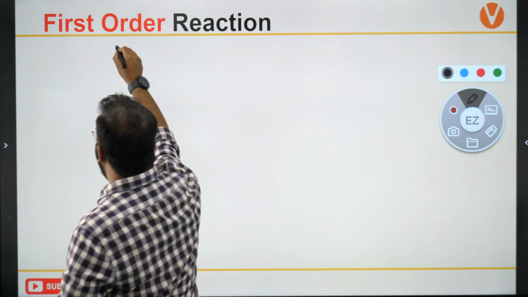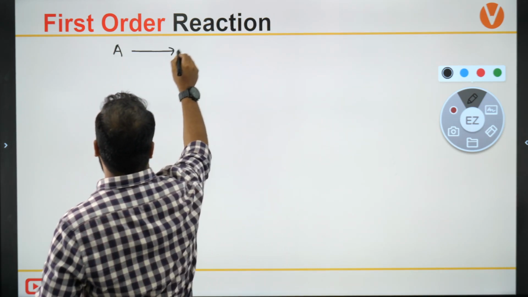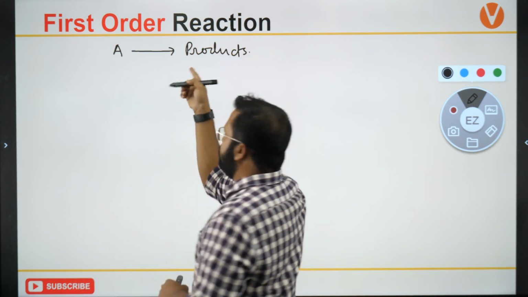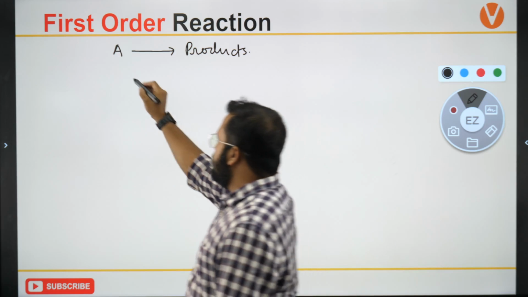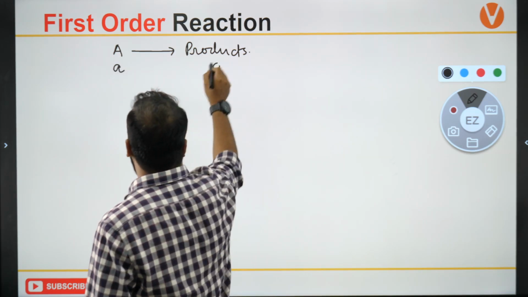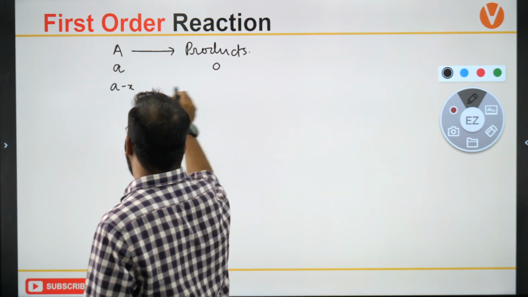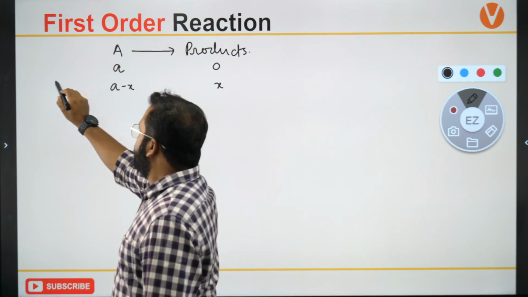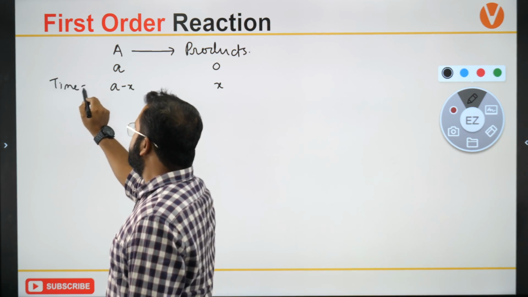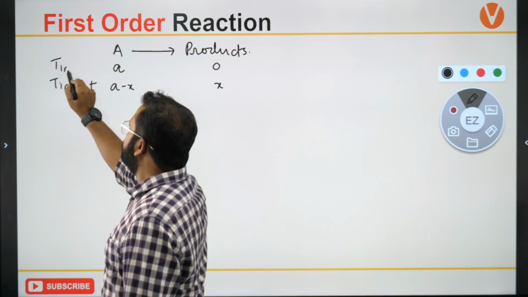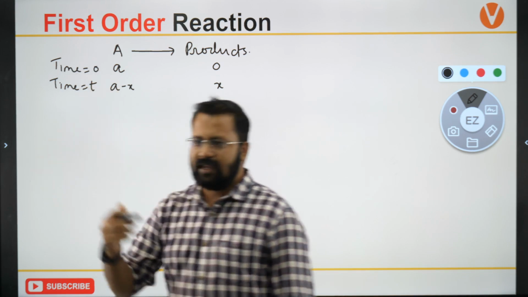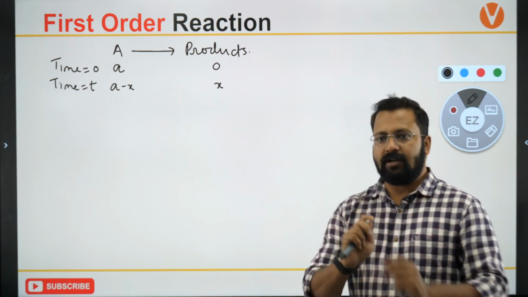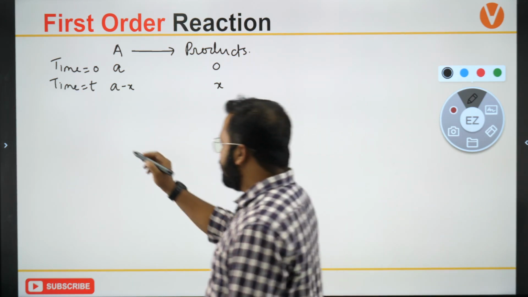So I will take a reactant which is converting into products, and the initial concentration is a, this is 0, it becomes a minus x, this becomes x. Okay? This is at time t, this is time 0. Time 0 represents the initial concentration and time t means the concentration after a certain time.